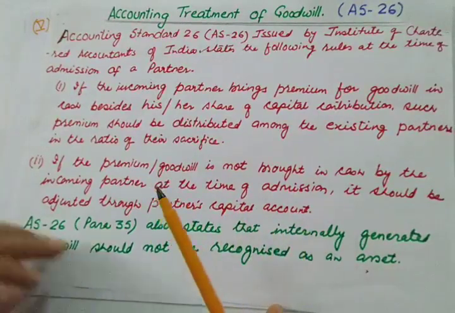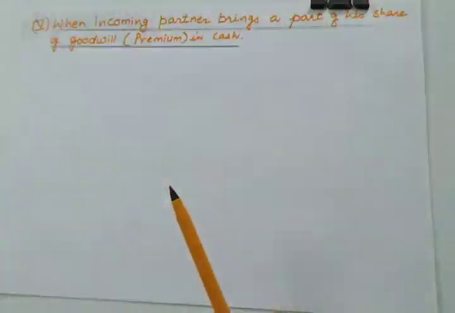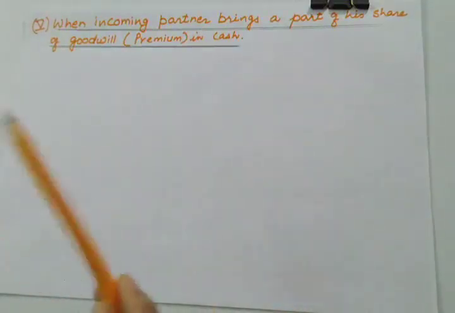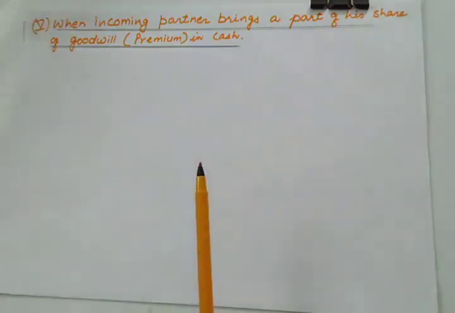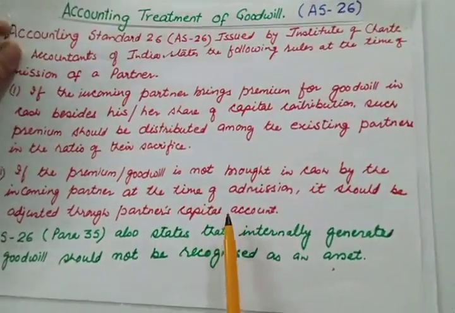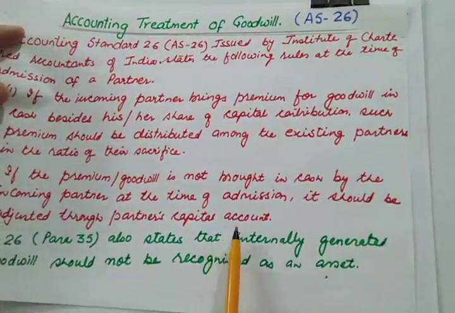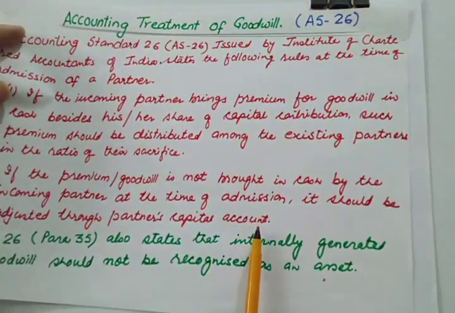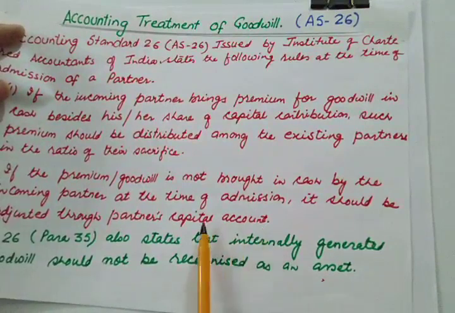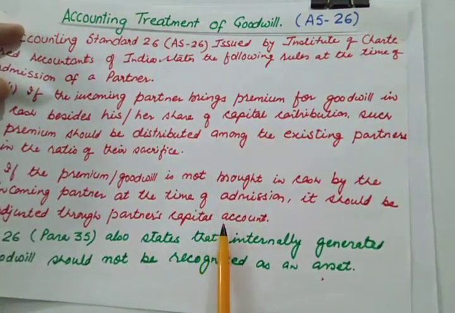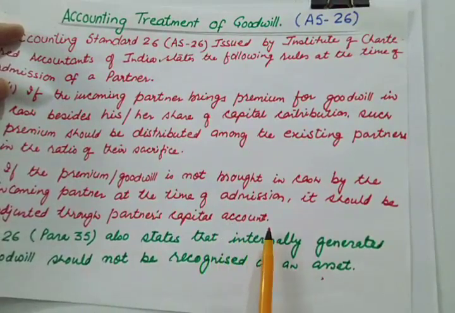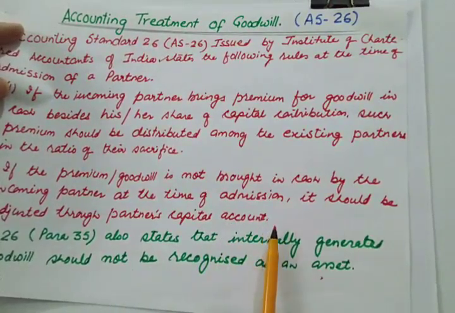But in the later stage of this chapter, you will find that the new partner's capital is treated as the base for calculating the total capital of the firm. So if you adjust the deficiency from his capital account, his capital account will reduce by that amount. So we don't want to reduce his capital. So we open a temporary account, which is known as the current account of that partner.